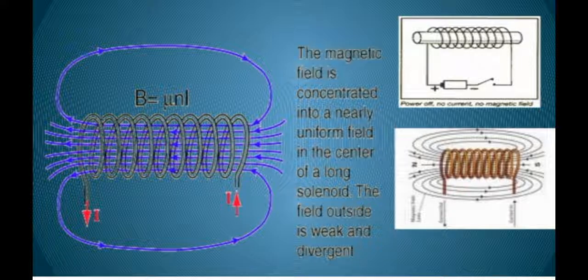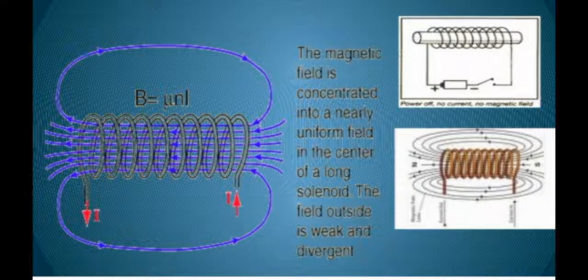So it has a directional property. As for a bar magnet, inside the magnet the magnetic field lines are almost parallel, meaning they are uniform. In the same manner, for a current carrying solenoid, the magnetic field lines inside the solenoid are almost parallel, as you can see. So they also have a uniform magnetic field inside.